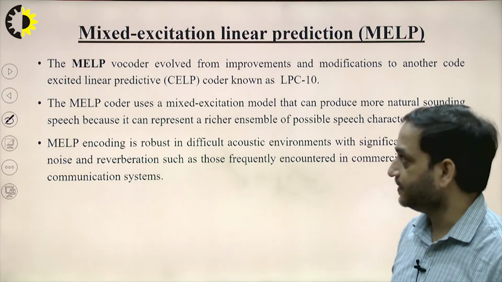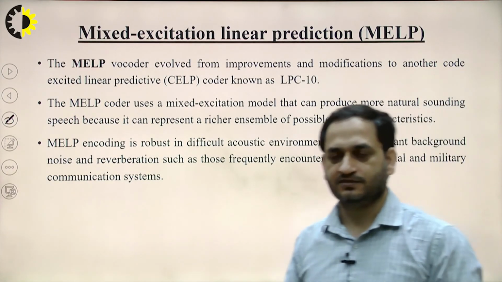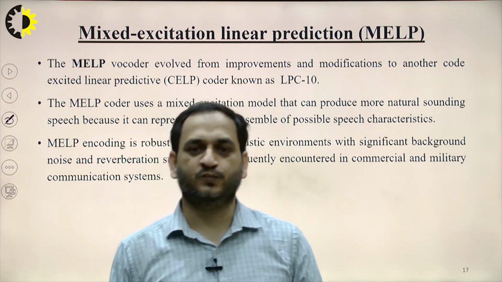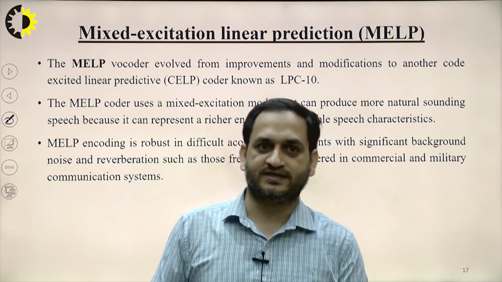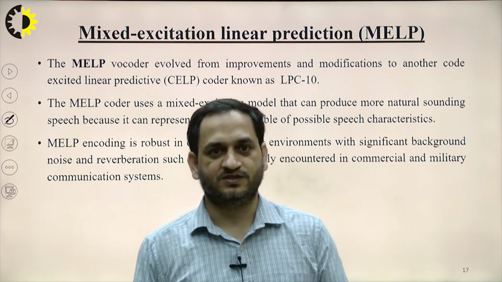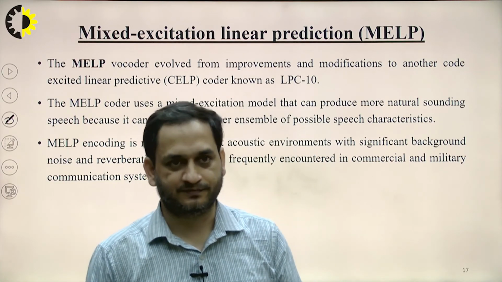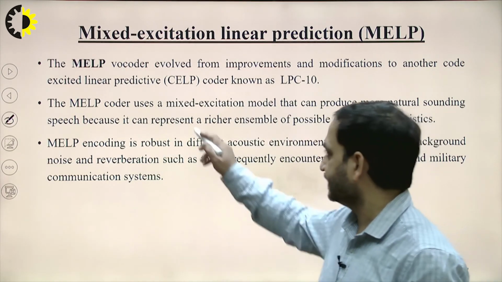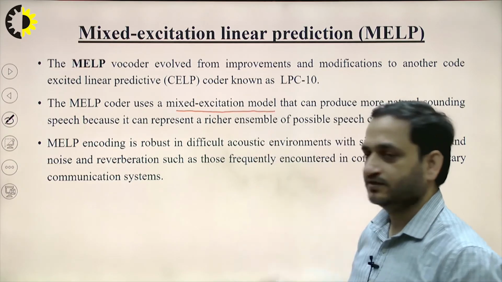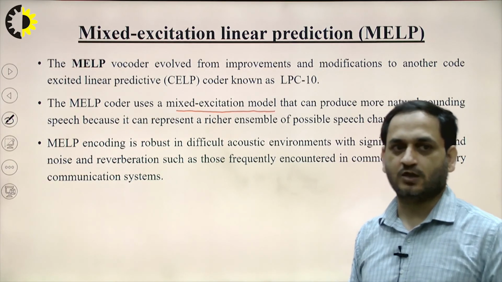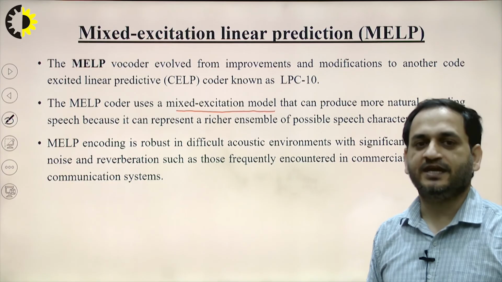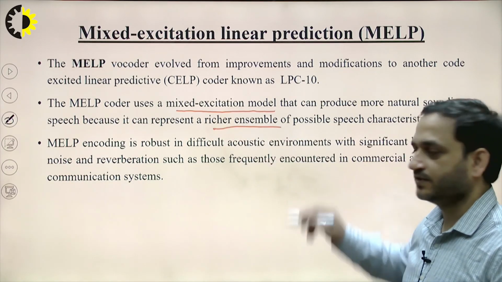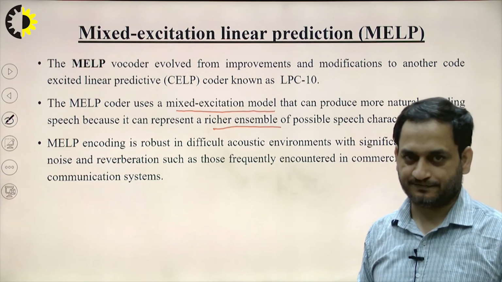Similar to that, we have mixed excited linear prediction, that is MELP. This vocoder evolved from improvements and modifications to another coder, which is also known as LPC10 itself. The MELP coder uses a mixed excitation model that can produce more natural sounding speech because it can represent a richer ensemble of possible speech characteristics.